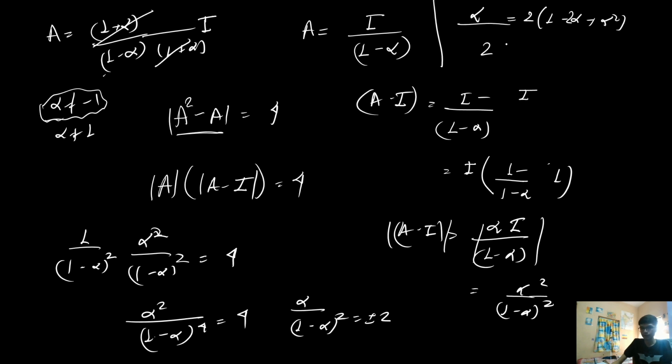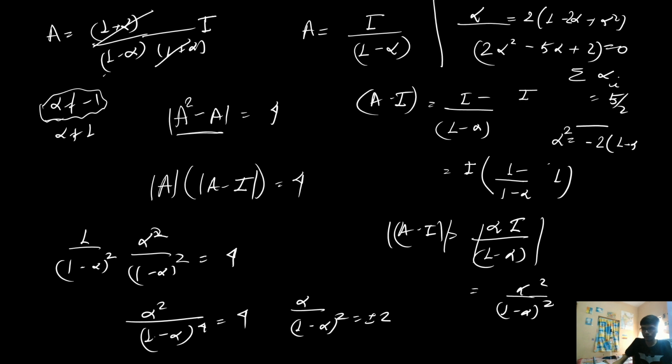Now if I solve this, I will get 2 alpha square minus 5 alpha plus 2 equal to 0. So from here I will get the summation of alpha i is equal to 5 by 2. This is the first result. For the second result, if I solve, alpha square is equal to minus 2 times 1 minus alpha square. So, can this result be possible?